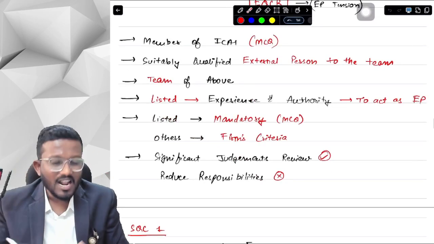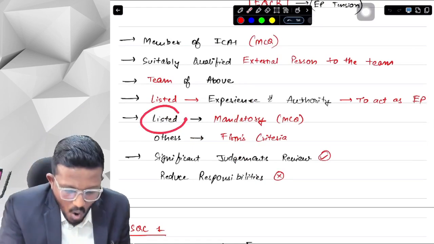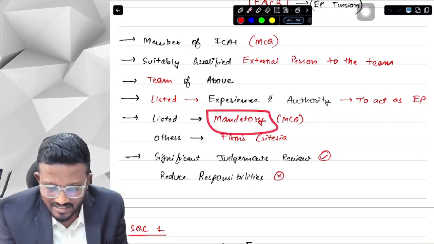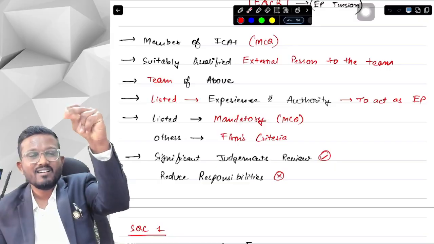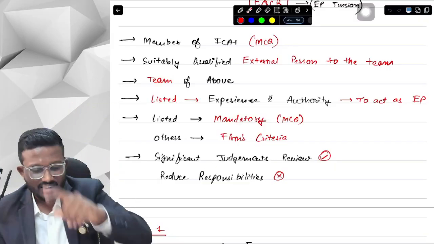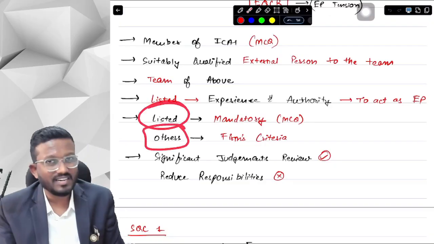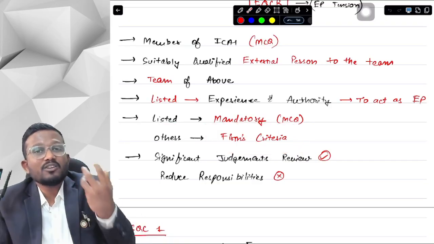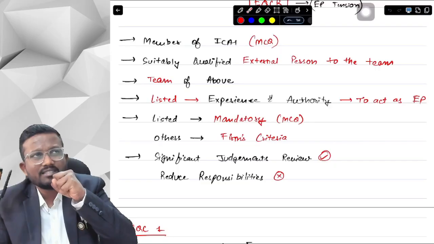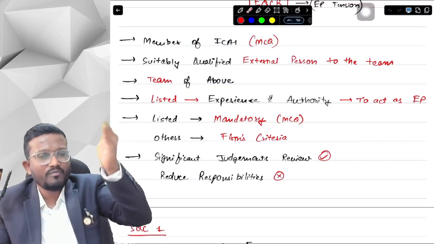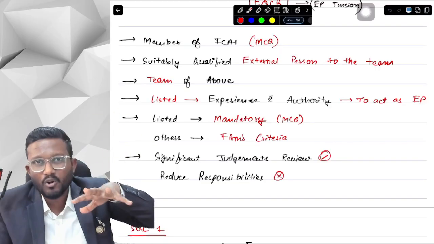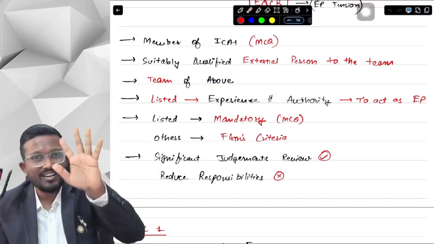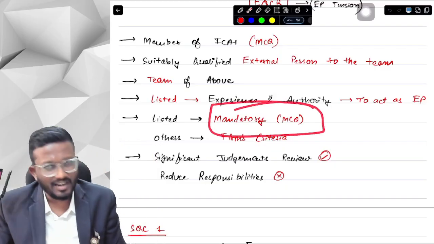Okay, yes sir. Now when do we need to hire an EQCR? First of all, whenever we are auditing any listed entity, an EQCR is mandatory. This is an MCQ point here. Look at here, we are saying that an EQCR is mandatory in case of listed entities, and for other non-listed entities, it depends on the firm's criteria. So the firm should devise its own criteria. Suppose the criteria is that for all companies having turnover of 50 crore or more, we need to hire an EQCR. Then accordingly, we will need to follow that criteria for non-listed entities. But for every listed entity, we need to hire one EQCR. That is mandatory. Okay, yes sir.